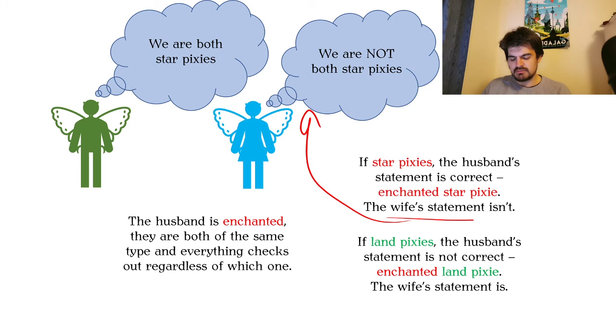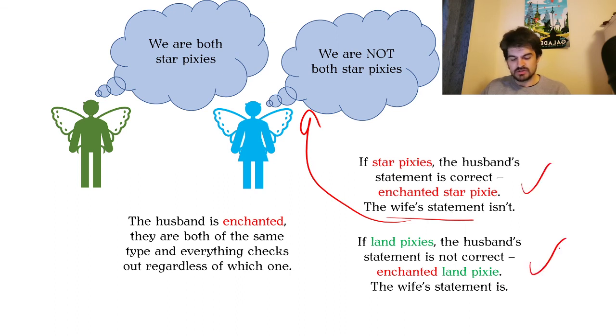And at the same time, the wife believes that they're not both star pixies, which also is true, because if they're both land pixies, then they're not both star pixies. Neither of them is, actually. And she is not enchanted, as a fact. We've established that. And if she's a land pixie, then she will believe true statements. So either way, this works.